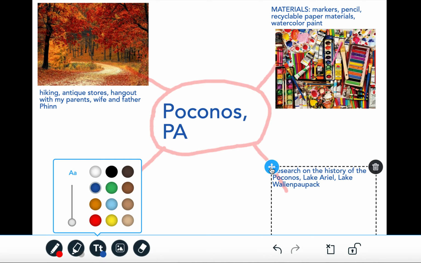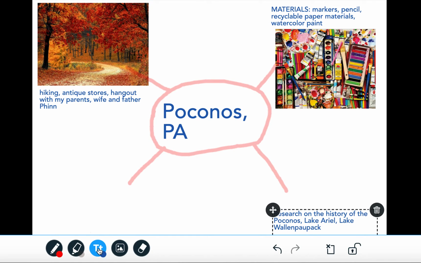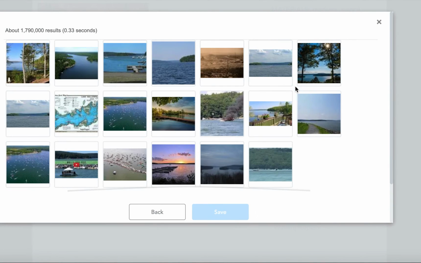And go ahead, I'm going to kind of move this down. I'm going to look for another image. I'm going to look for an image of the lake, because the lake is very important to the communities up there. So let's see if I can find Lake Wallenpaupack. All right, and there we go.